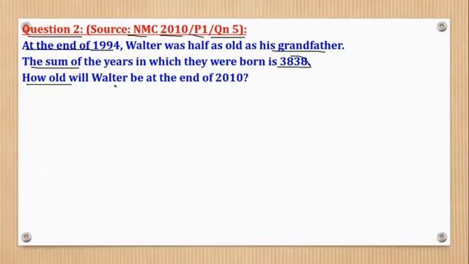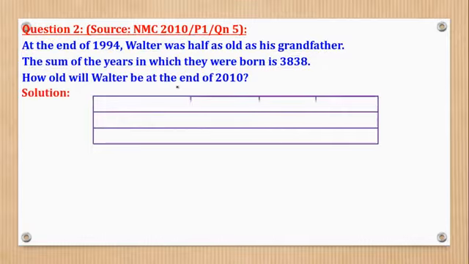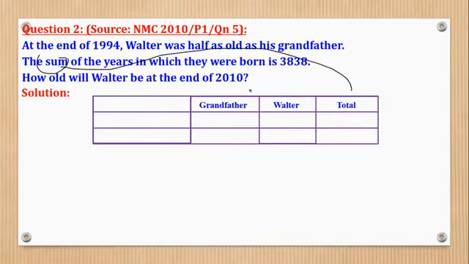How old will Walter be at the end of 2010? So still we shall tabulate for us to interpret the question. We have grandfather, we have Walter, we have the total. Because they talked about this word sum, that's why we'll add the column of total.